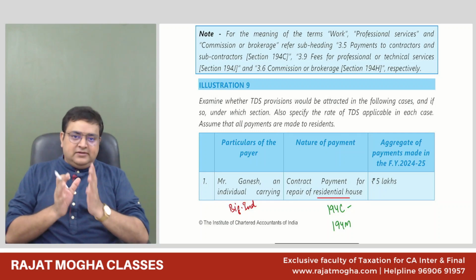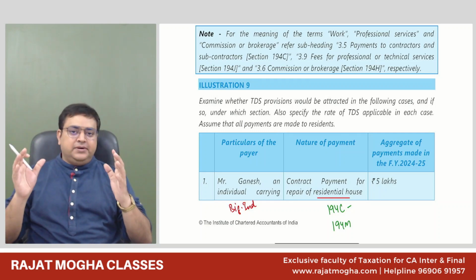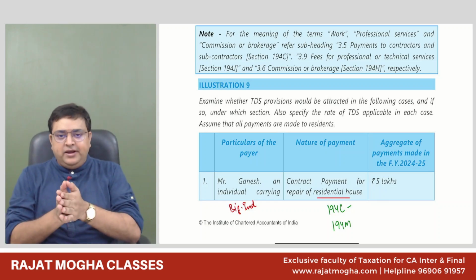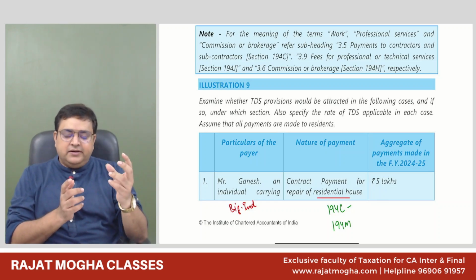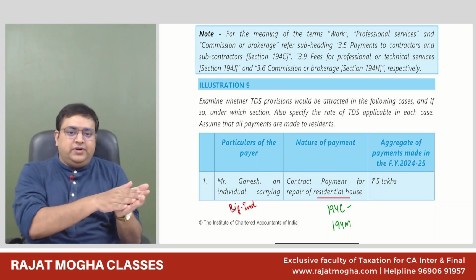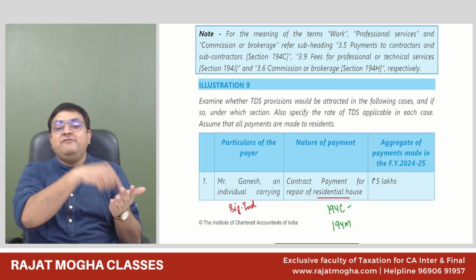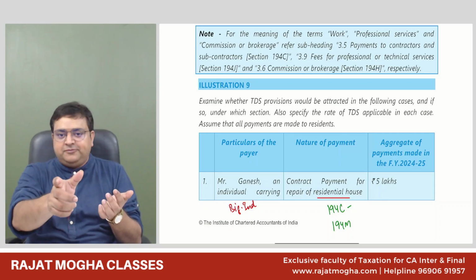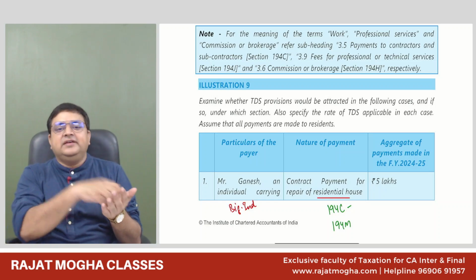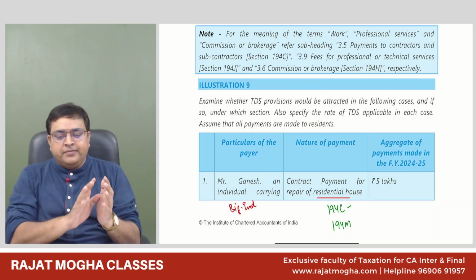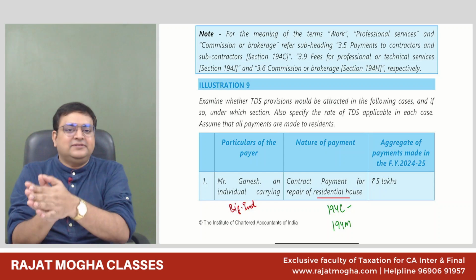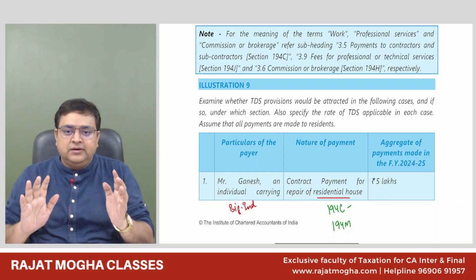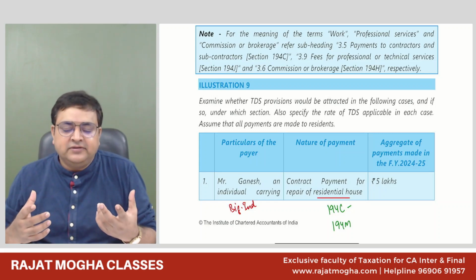See, why we are now, don't mug it up. Understand the logic. On one hand, we are actually seeing his turnover. Why are we seeing his business turnover? Because if he's spending on business expenses, because of that, we are seeing his business turnover, right? If he is spending for personal things, how can you relate personal things with the turnover? Got it? So understand the logic behind it.